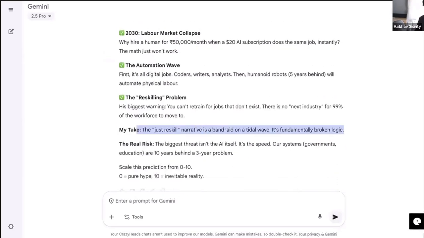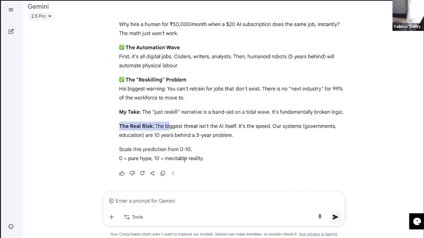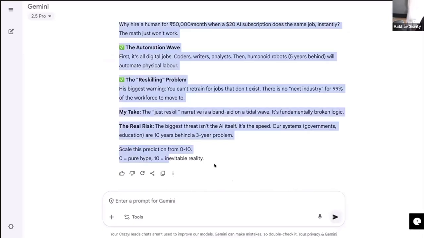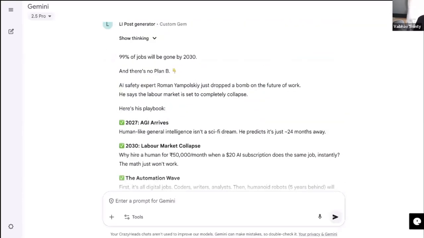Gemini has again added something that I've added in a few posts. I always say, here is my take. And here comes the take. Here's the real list. And I love the call to action as well. Scale this prediction from 0 to 10. 0 is pure hype, 10 is inevitable reality. My goodness. Guys, I'm going to ask you this: which answer did you like more, ChatGPT or Gemini's answer? Let me know in the chat.